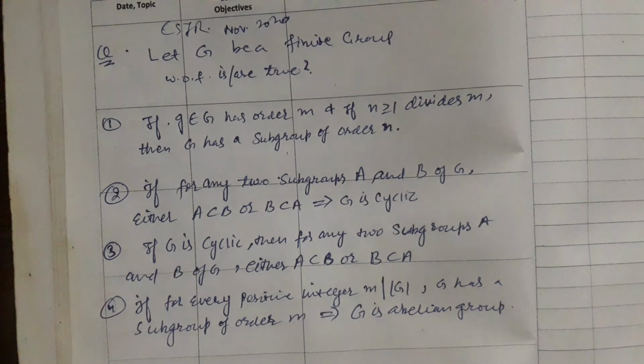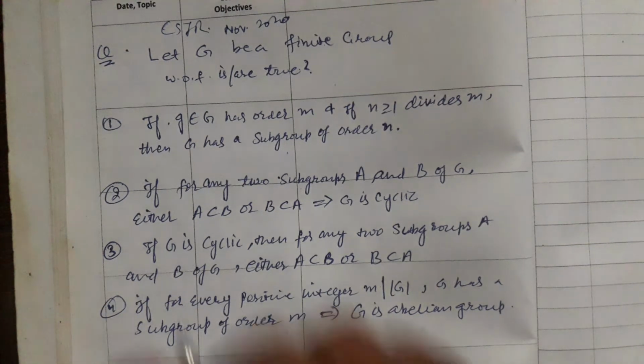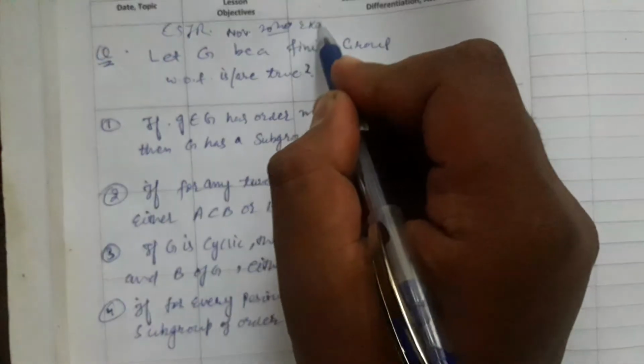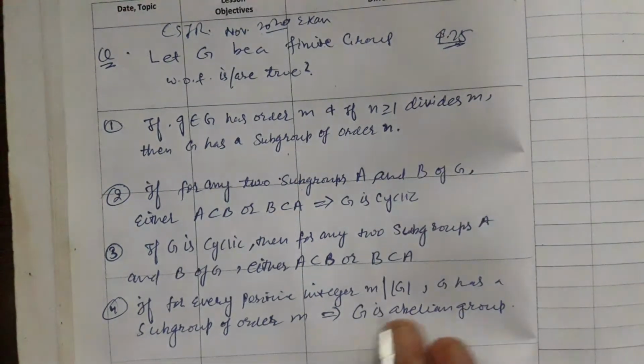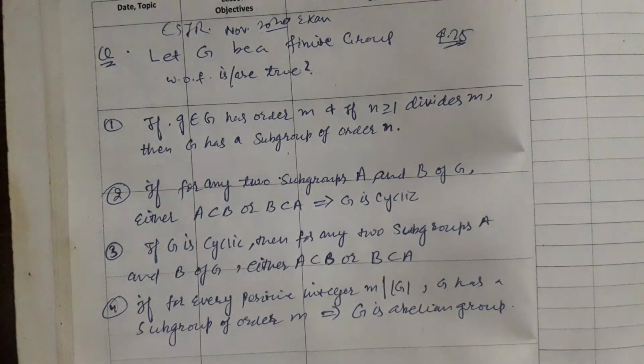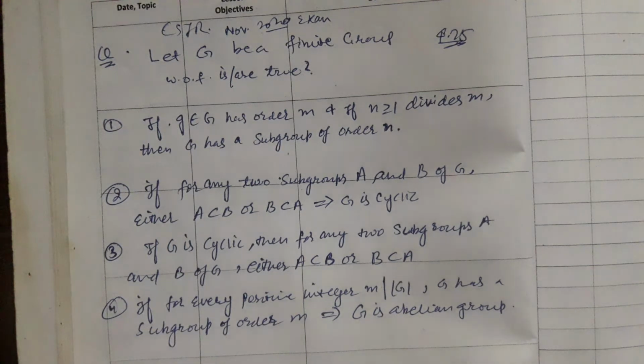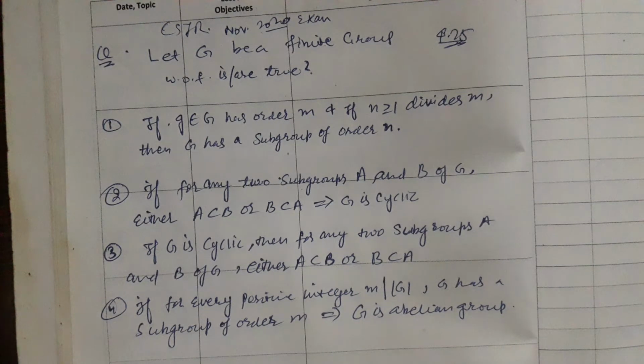Let us today discuss the problem asked in the November 2020 CSIR exam. Its weightage is 4.75 marks. It belongs to the Part C questions, where more than one option can be correct. It belongs to the modern algebra section, and everyone knows that modern algebra, particularly in the latest CSIR exams, is asked from moderate to tough level. This is one of the toughest questions asked in the CSIR exam.